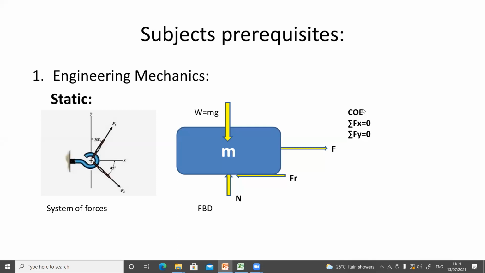So you must have a good understanding of the free body diagram, because when you use the conditions of equilibrium to find out the support reactions, the first step is you need to draw the free body diagram. Okay, so here you can see the example for the free body diagram.